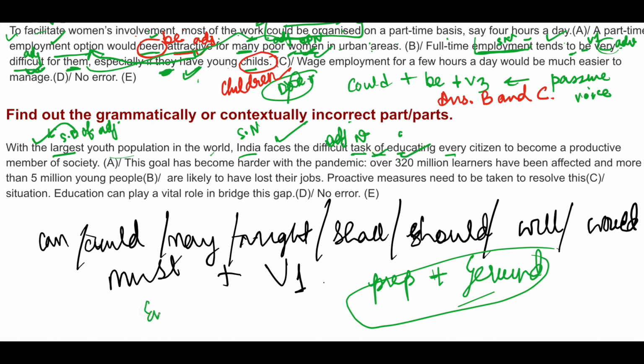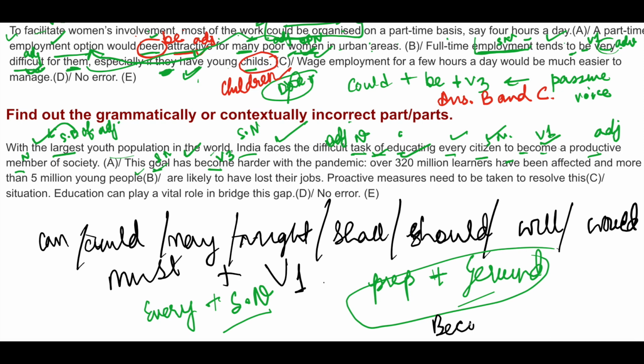Every plus singular noun always. So every citizen, this is correct, singular noun citizen. To plus V1, this is correct, to become. A productive member. Member is a noun and productive here is an adjective. Of society. This goal, which goal? To become a productive member of society. This goal has. Goal is a singular noun, and that's why singular verb has. Has plus V3, become. And the three forms are what?